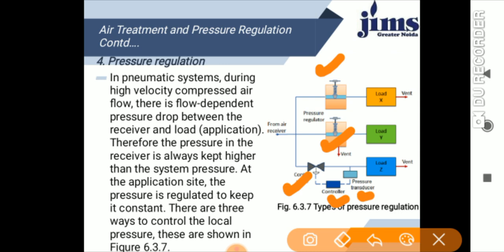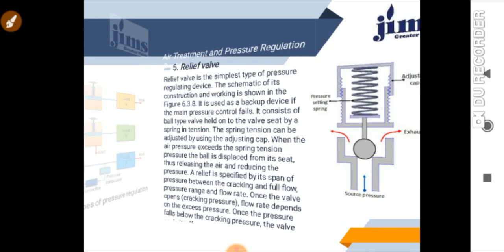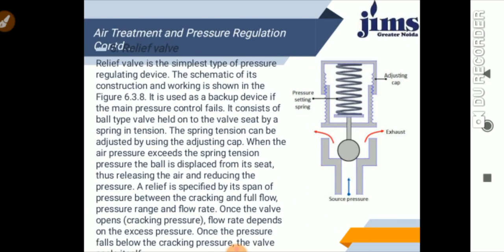From these three inputs, we get the load X, load Y, and load Z. So there are three ways to control the local pressure by the use of pressure regulation, getting the air pressure from the receiver end.